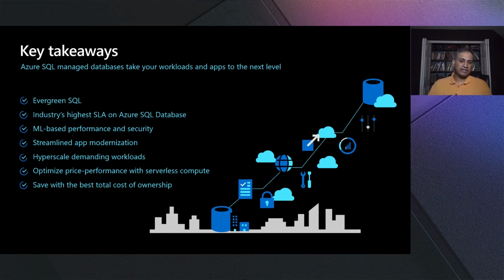And finally, leverage new capabilities like serverless and hyperscale, whether you want to optimize costs for intermittent workloads or future-proof your investments for limitless scale. And finally save your money, which is important nowadays, by using benefits like AHub as well as reserved capacity.